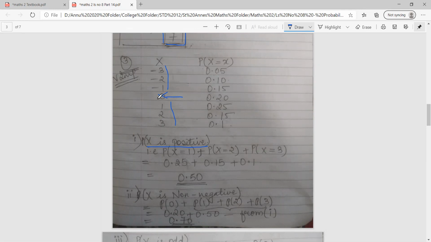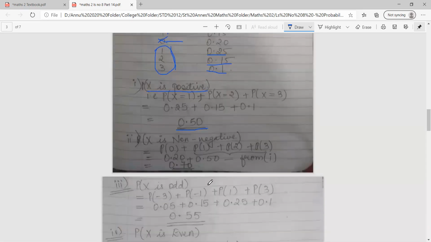It is neither a positive number nor a negative number. So basically when they are talking about positive, we'll add only the positive values of x, that is p of 1 plus p of 2 plus p of 3. So p of 1 is 0.25 plus 0.15 plus 0.1. On adding all the 3, I get the answer as 0.50.